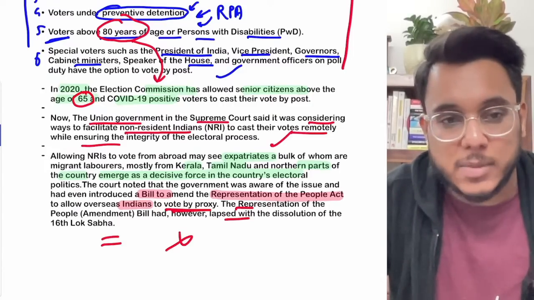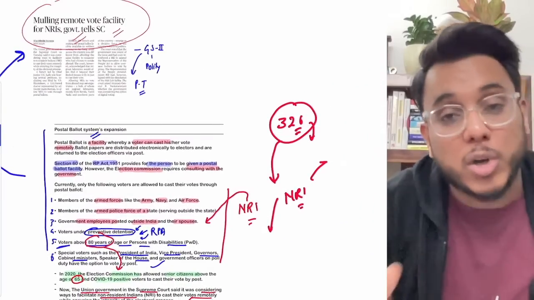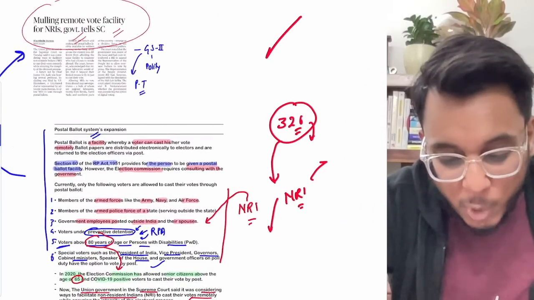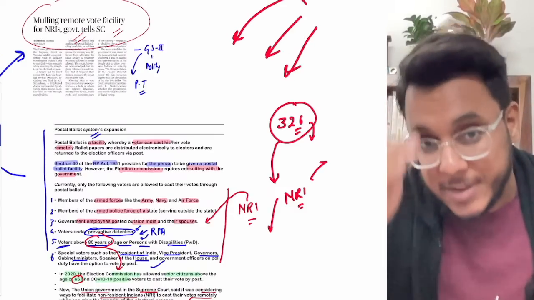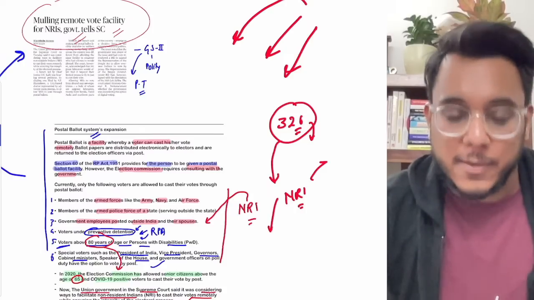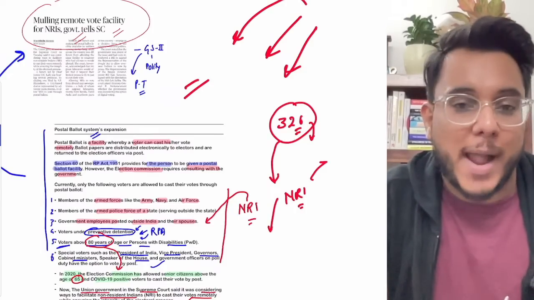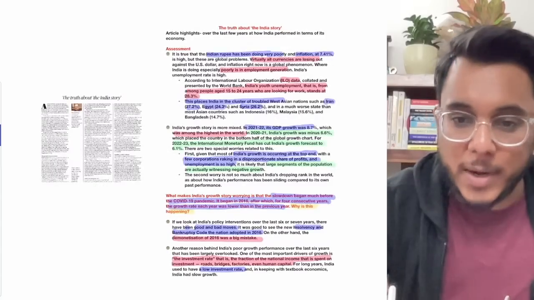So the point that comes here is that the NRIs now don't have many remote voting options. So these remote voting options are again to be explored, and in that the postal ballot facility can be expanded. It could be an option. Is it clear? Fine. So this is the entire issue. I hope that you have understood it. Okay, and now we'll move to the next article.